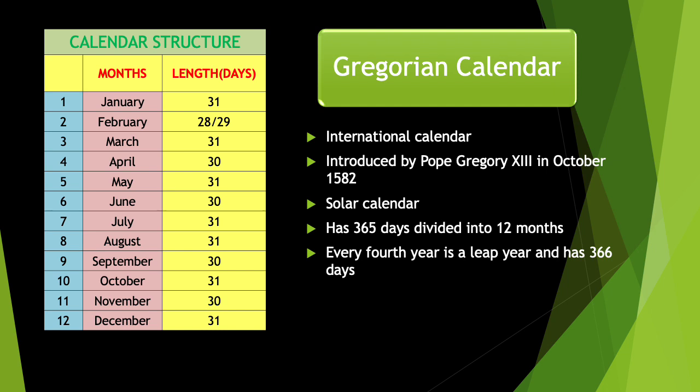As you can see, the second month, that is February, has 28 days during a common year. But every fourth year, when it is a leap year, it has one extra day. So in a leap year, February has 29 days and a leap year has 366 days. Last year, that is 2020, was a leap year, and when will we have the next leap year? The next leap year will fall in the year 2024.